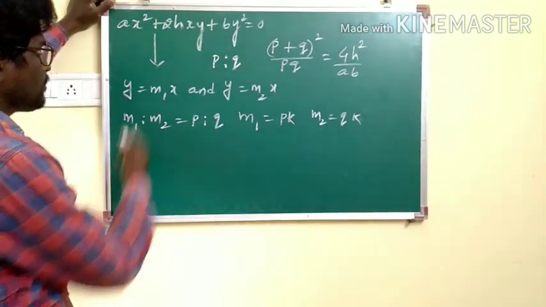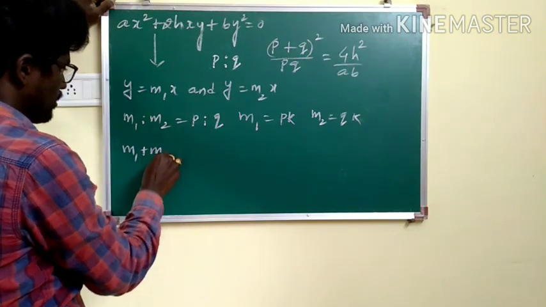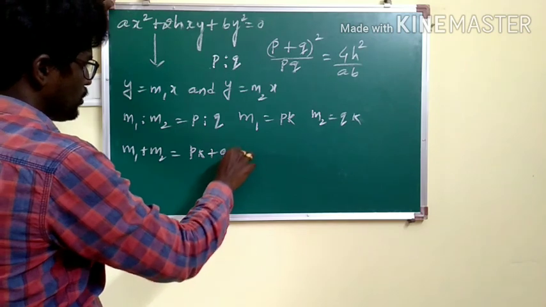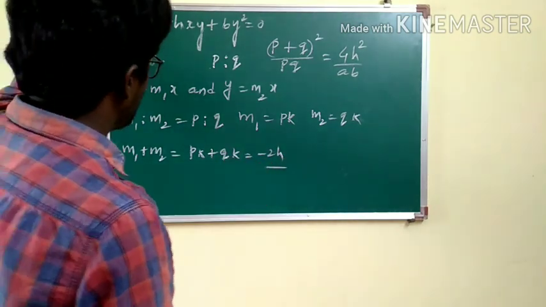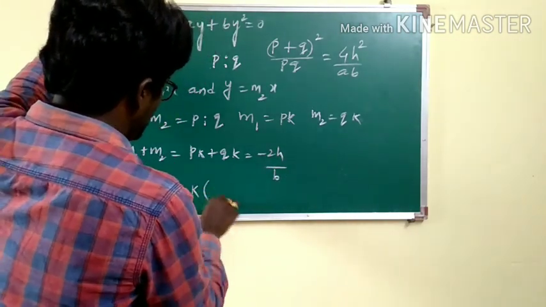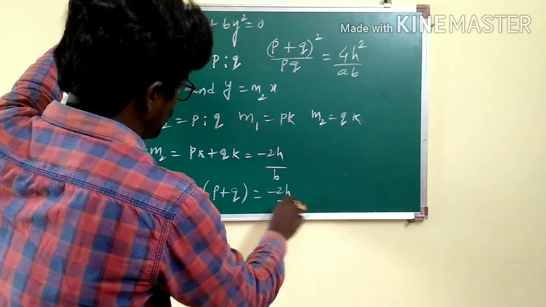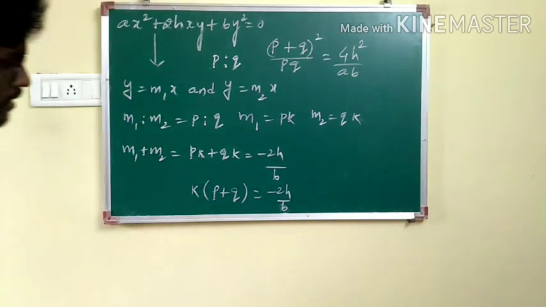Sum of the slopes, what is that? Minus 2h by b, means m1 plus m2 is equal to pk plus qk is equal to minus 2h by b. What is the common factor? k is a common factor, so k times (p plus q) is equal to minus 2h by b. Fine.